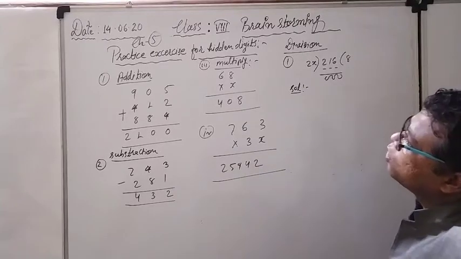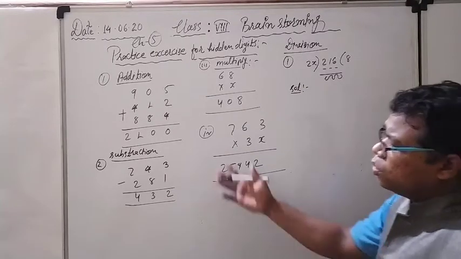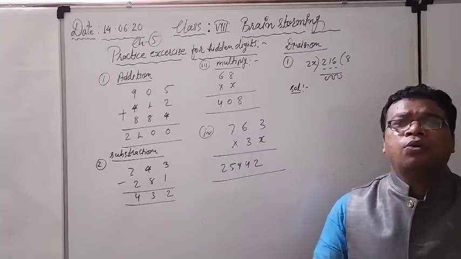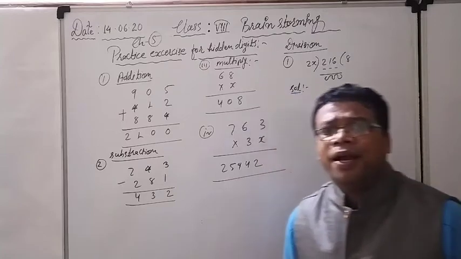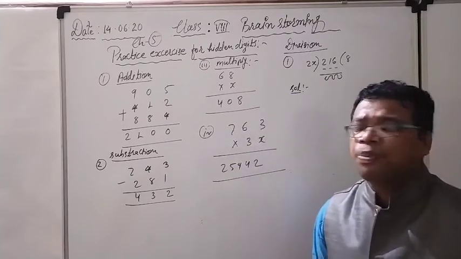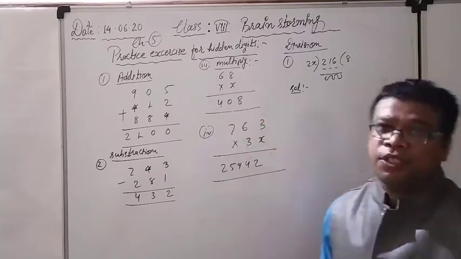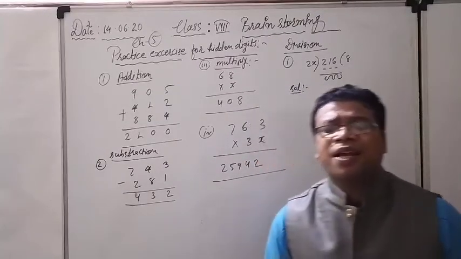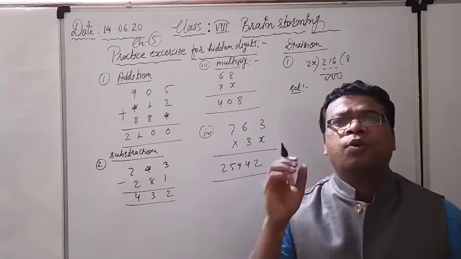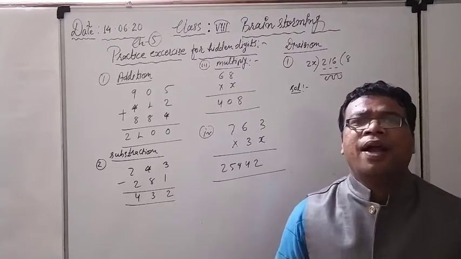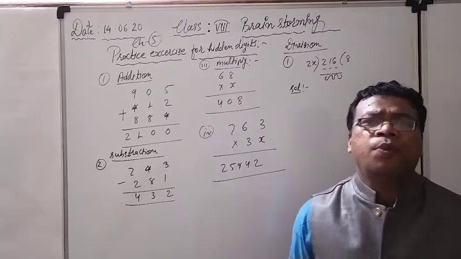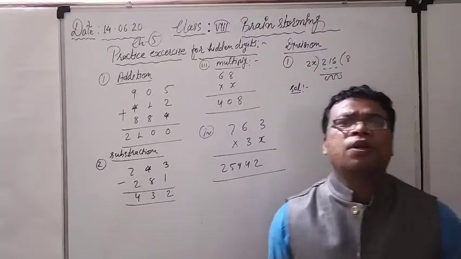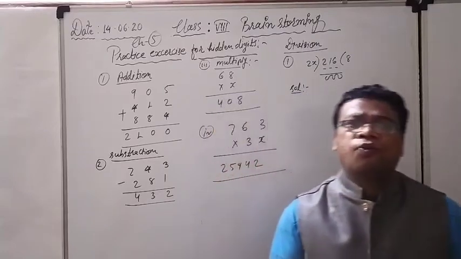See here, what is the question here? Practice exercise. Again, no theory is required for it. Directly I will explain what to do, how to do, and how to use your brain, and directly we will solve. See here, for the hidden digits. Hidden means छिपा हुआ. There are some missing digits whose value we have to identify, and it will be for different operations. It can be addition, subtraction, multiplication, and also division.